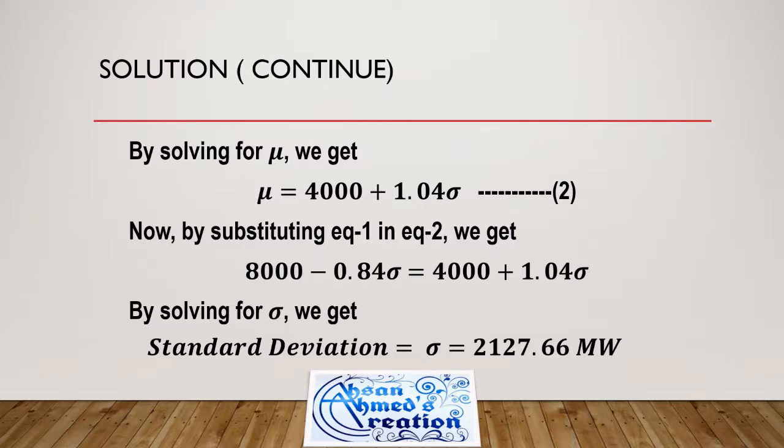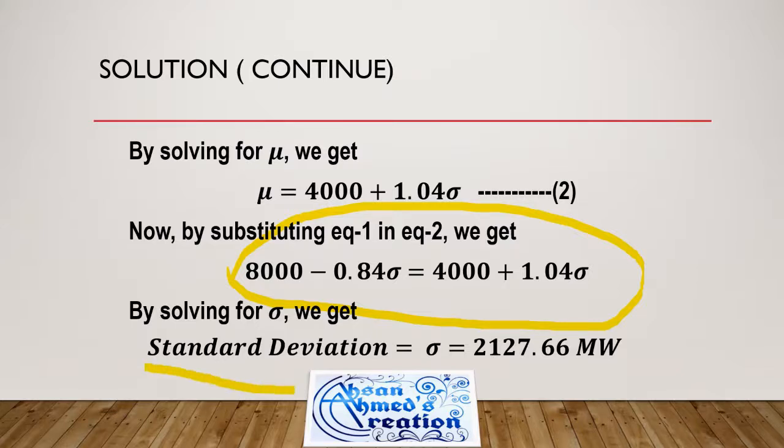Now by substituting equation 1 in equation 2, we get this equation. Sorry, I drew a very large area. This is the equation. Now by solving this equation, we can find the value of sigma, that is our standard deviation, which I found to be 2127.66 megawatt.